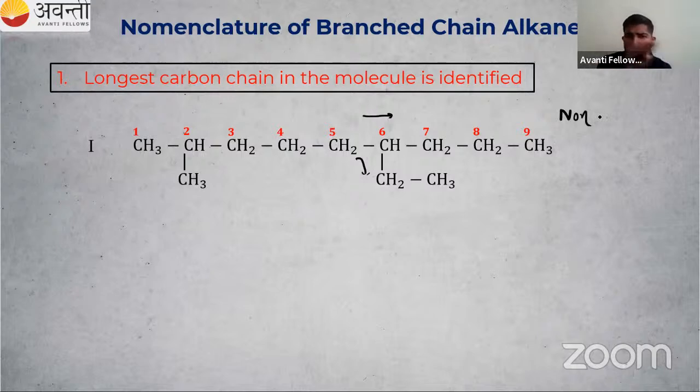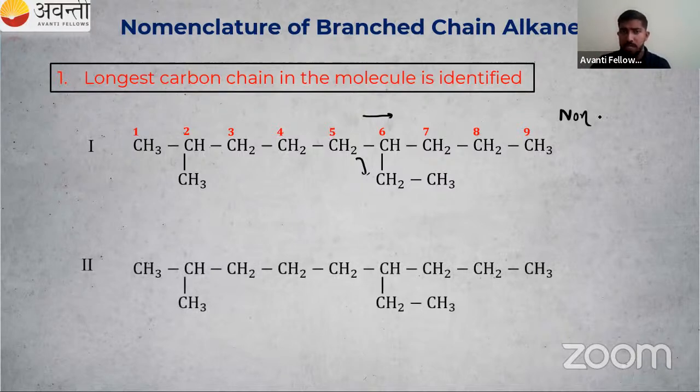Then, sir, if we count like this, will we get the longest carbon chain? Let us check it. I'm counting again. 1, 2, 3, 4, 5, 6. This is like your first standard mathematics class. 6. Then I'm coming downwards. 7, 8. There are only 8 carbon atoms. So which is the longest carbon chain? Can you tell me the answer? First one or second one? In the chat box, you can see.